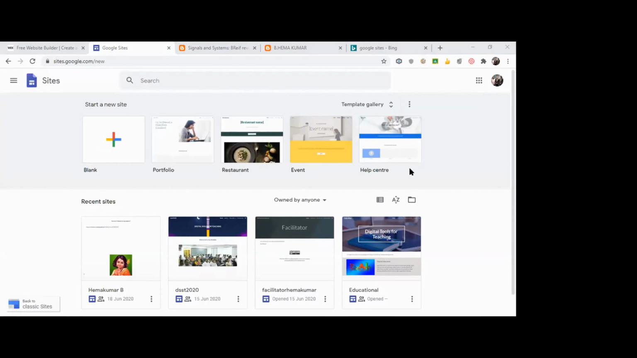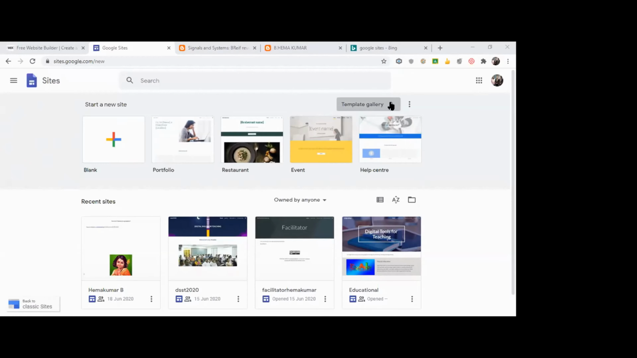Once you go into this page, this will be your target page. Once you have logged in with your Gmail, this is the page where you land. Here you can see start a new site. This is a blank; suppose you want to create it from scratch, then you can go for a blank. Else you have a good number of templates available. You can use any of the templates and customize it. That's the advantage you have.